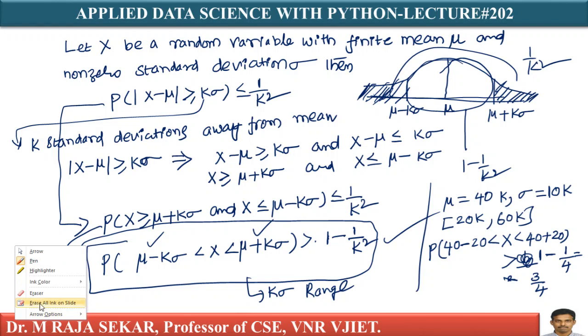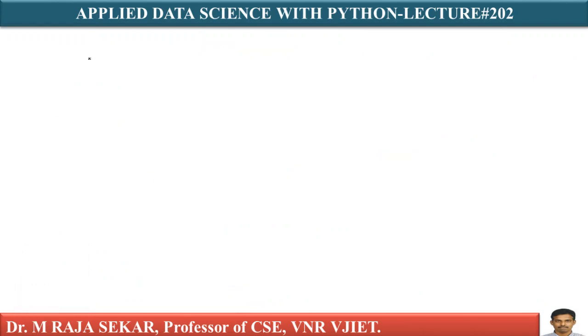Let me rewrite Chebyshev's inequality again. P of mu minus k sigma less than x less than mu plus k sigma is greater than 1 minus 1 by k square.